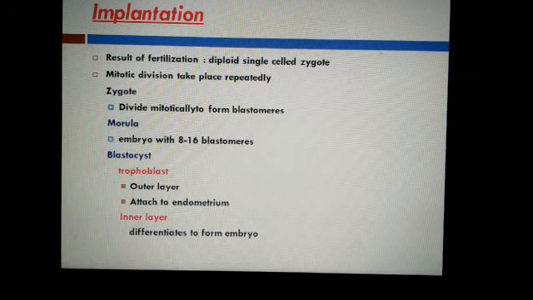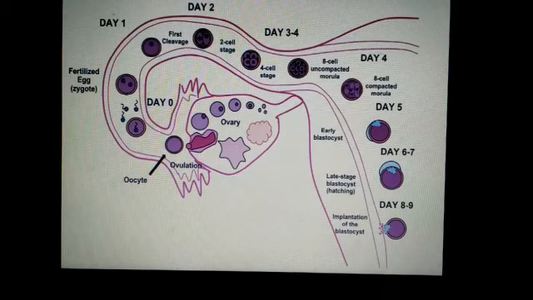Student, you see in this diagram that fertilization occurs in the ampulla region. Then cleavage starts. Mitotic division starts and it forms an 8 to 16 cell structure made of blastomeres, and this is called morula, and at this time it is not larger than a zygote. After that you see that the morula continues to divide and transforms into a blastocyst as it moves further into the uterus.